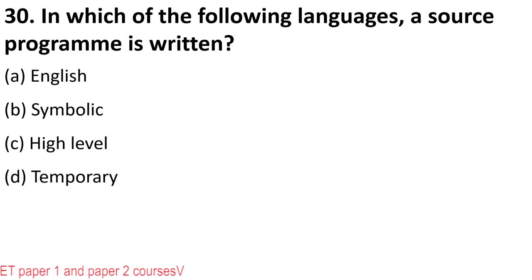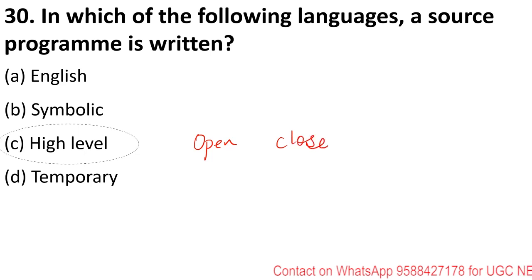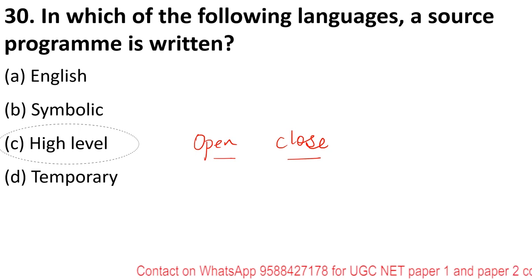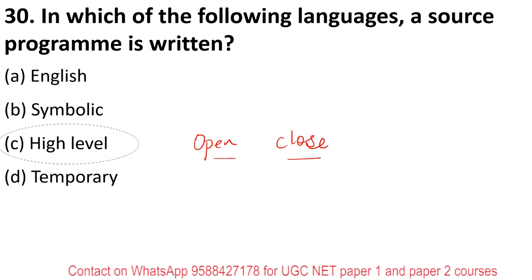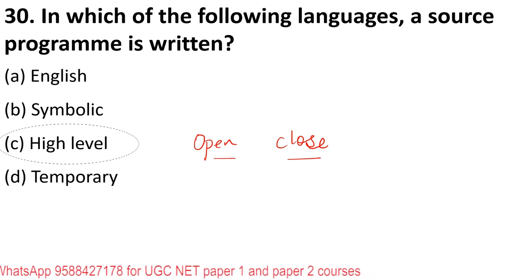Next is, in which of the following languages is a source program written? A source program is the program that a software developer writes, and he writes it in a high level language. We call it high level because it is very similar to English. Like if you want to open a file, there would be a command like open, or if you want to close something, the command will be close. These types of words are used in coding, so that it is much easier for developers to code, rather than coding in earlier languages like machine language or assembly language. Those were very hard to code.